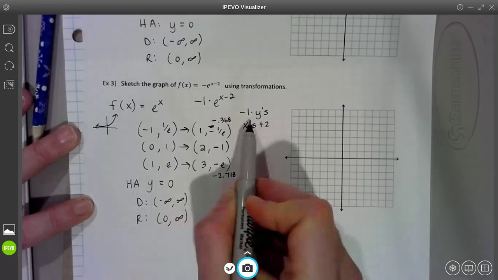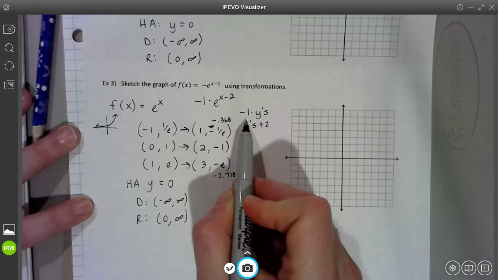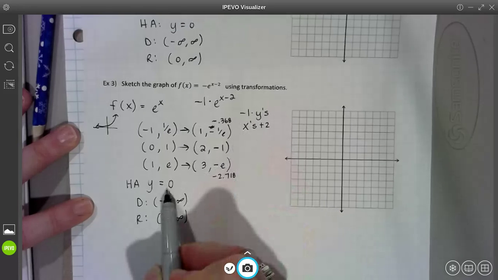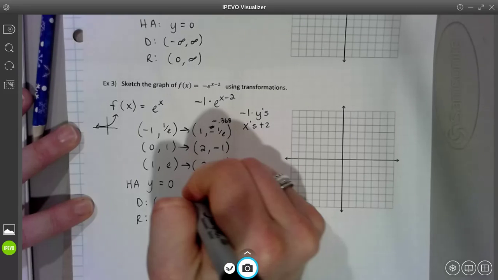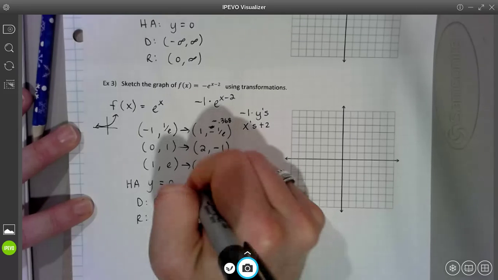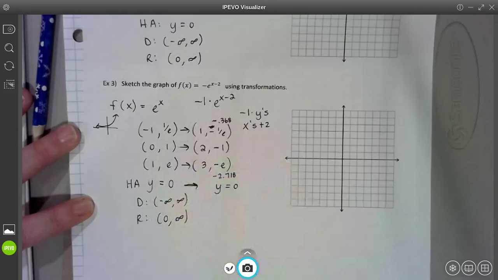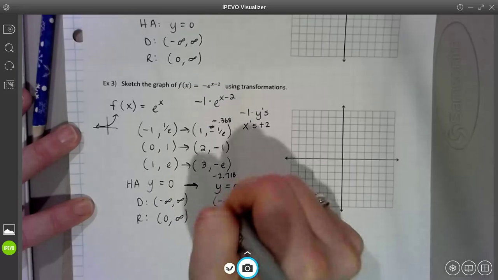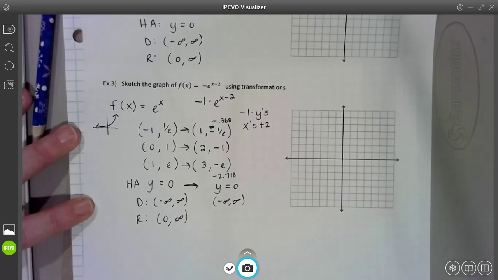Okay, my horizontal asymptote, guys, it used to be at y equals 0. Well, what did I do to the y's? I times them by -1. So if I take 0 and times it by -1, it's still 0. So your HA will still be the line y equals 0. Your domain will still be negative infinity to infinity. It doesn't matter if you shift it right, left, stretch it, whatever, it's still going to be all real numbers.